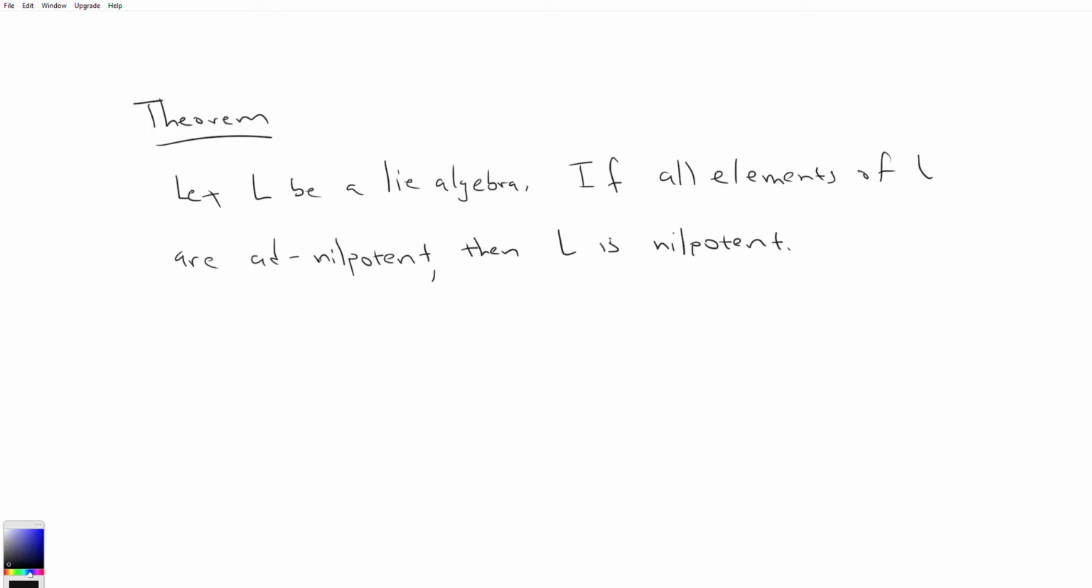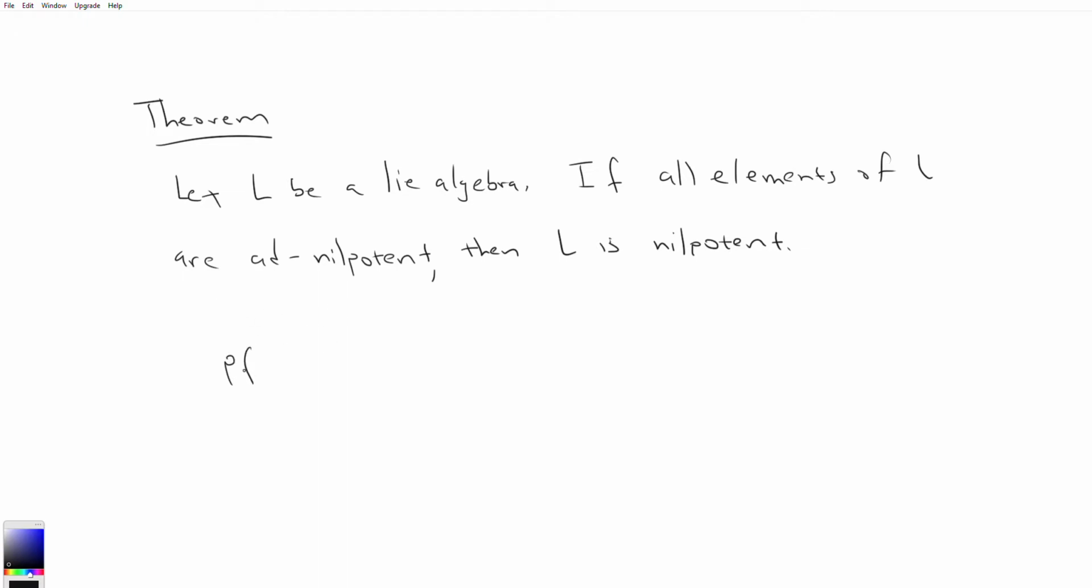So at the end of the video on nilpotency, we saw the other direction, and I raised the question, is it true the other way? We know that if L is nilpotent, then all its elements are ad nilpotent, and this theorem is going to use induction very similarly to the previous two proofs to show that L itself must be nilpotent if all of its elements are ad nilpotent. We're going to use the fact that if L quotient its center is nilpotent, then L is nilpotent. So let's dive right into this.